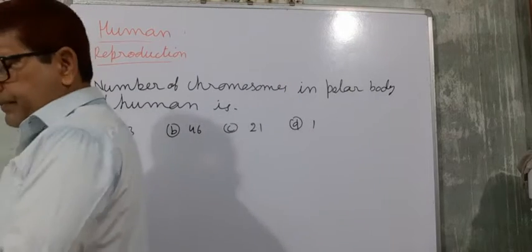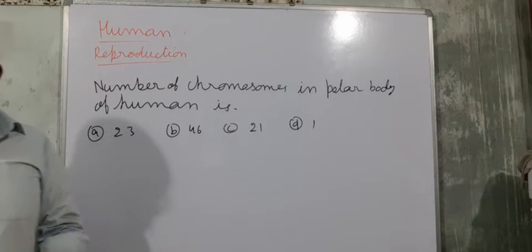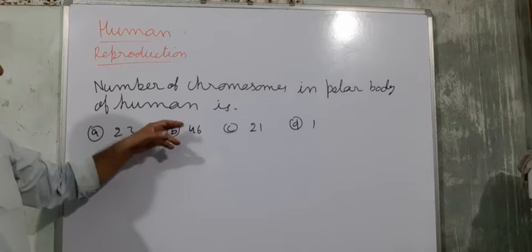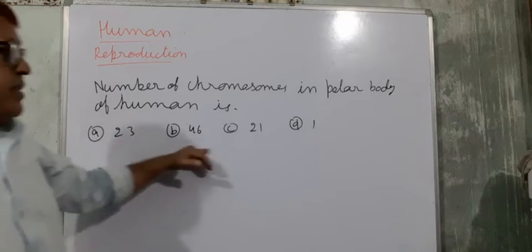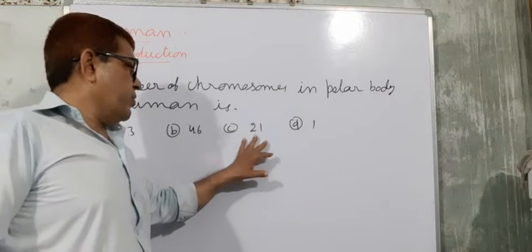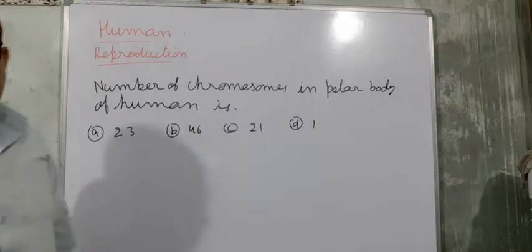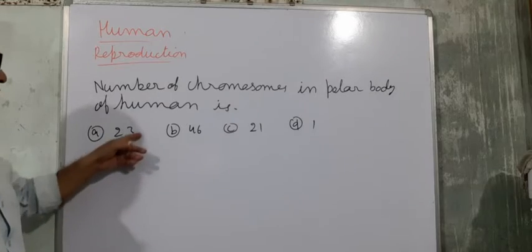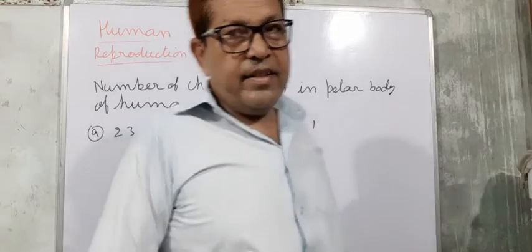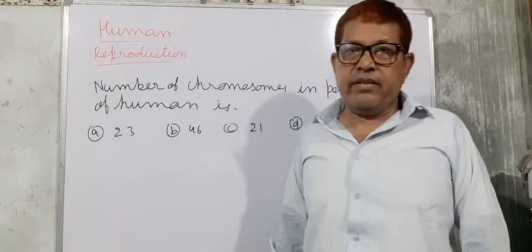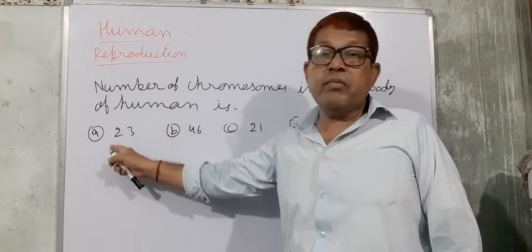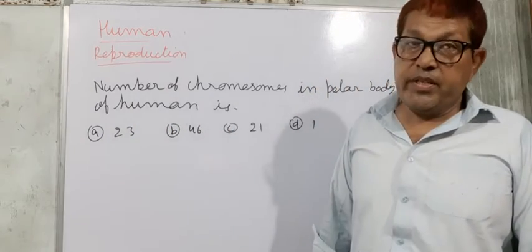So four options are given. So the number of chromosomes will be 23, as these are produced by the meiosis division. So its number will reduce to half, so their number will be 23.